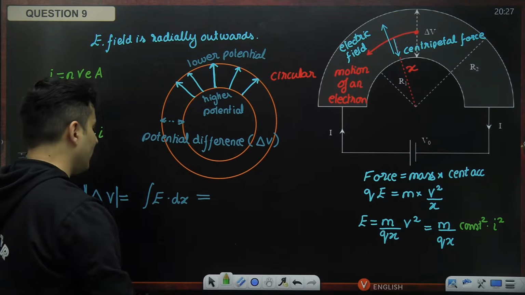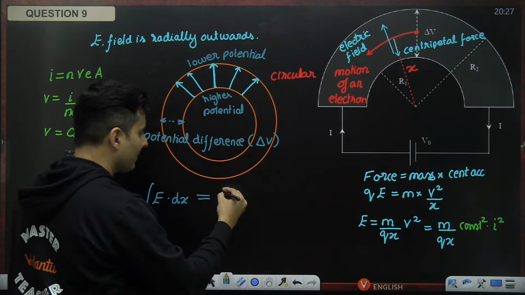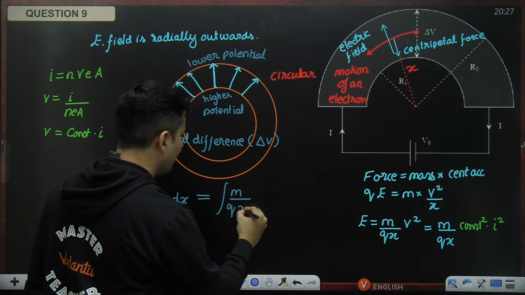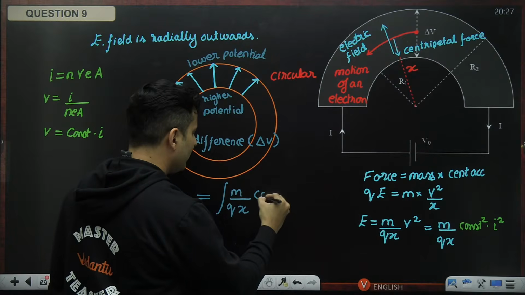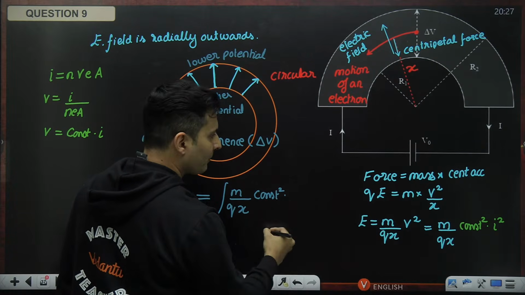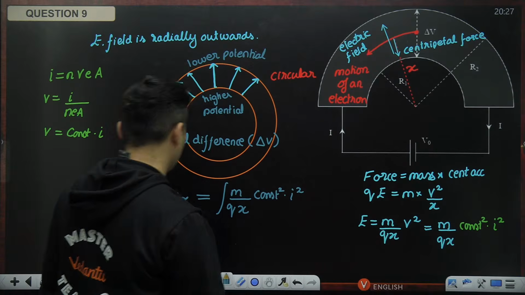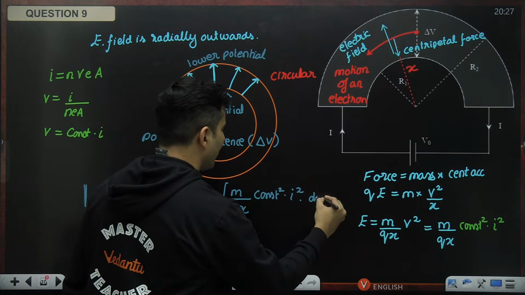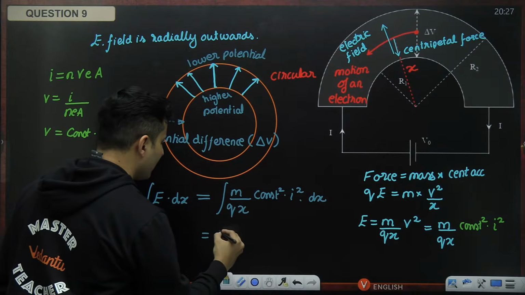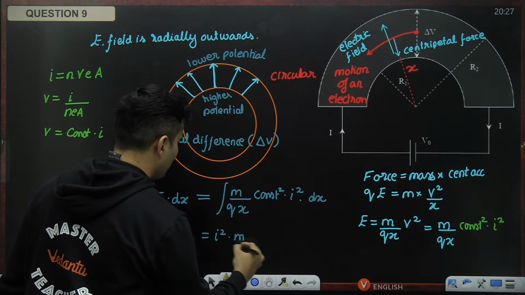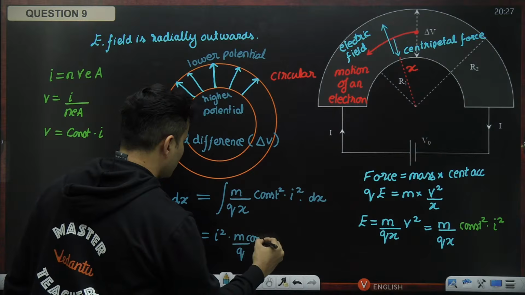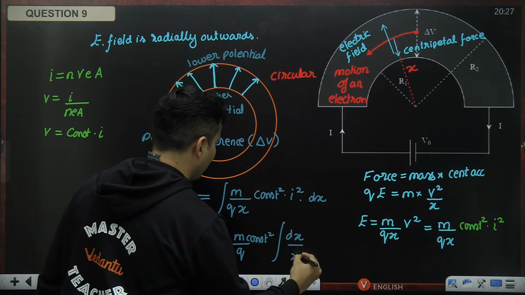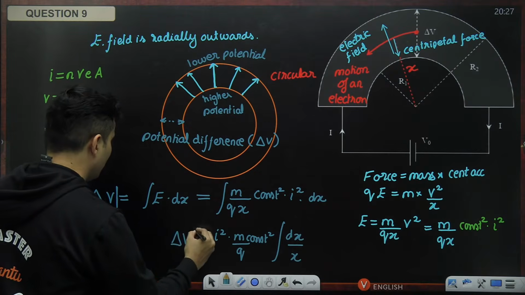So substituting all that here, see what I am getting. Crazy, guys. Electric field is M by Q into X, constant square multiplied by the current square. Isn't it interesting? And finally, of course, we have dx. So obviously current square is coming out, m is also coming out, q is also coming out, constant square is also coming out, integration of, I have dx and x over here, but that is something which I don't need.